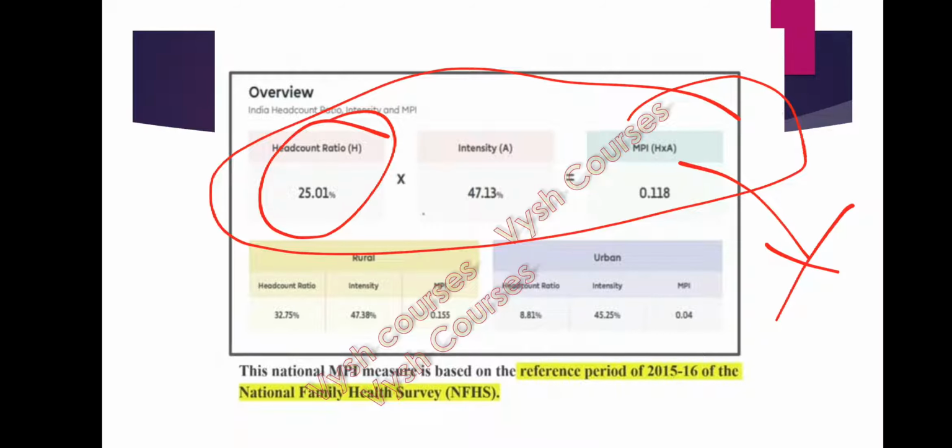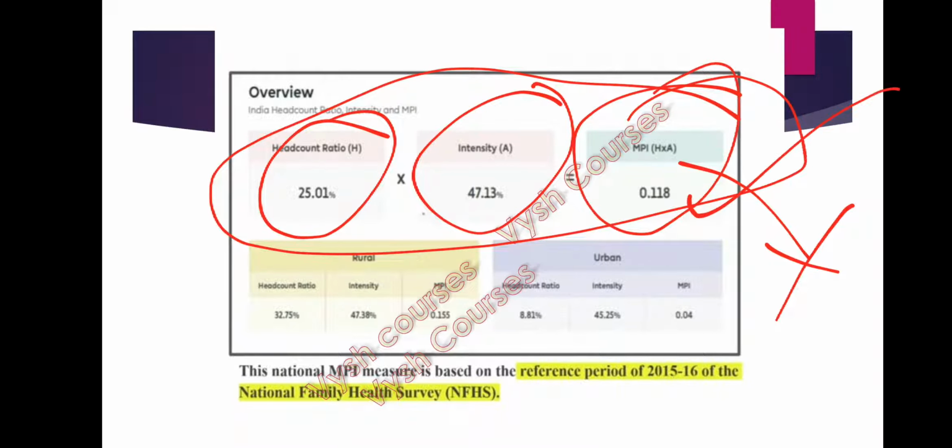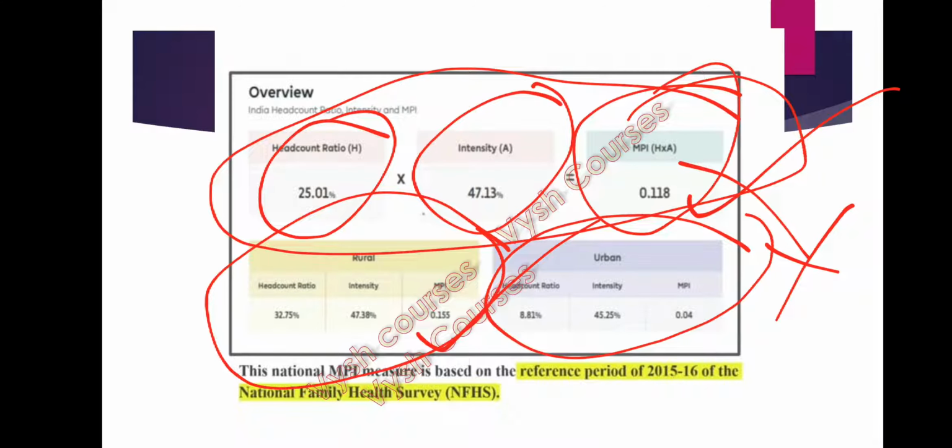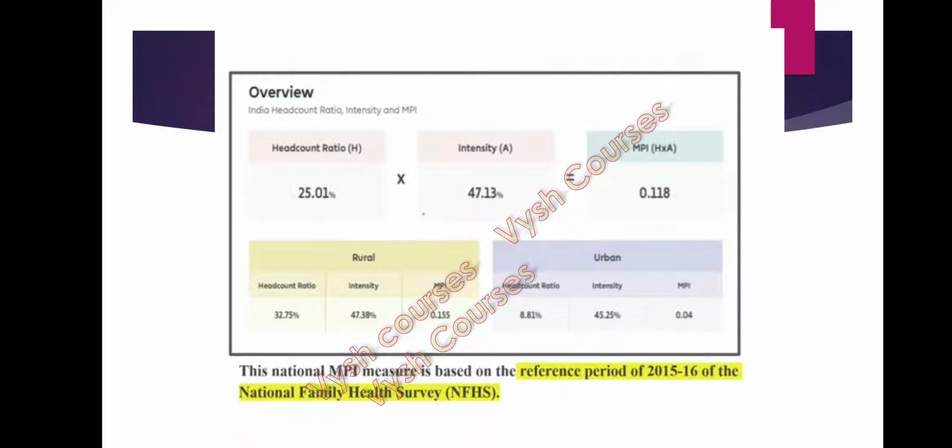Headcount ratio is 25.01, intensity is 47.13, and the MPI is 0.118. In rural areas, MPI is 0.155, in urban areas 0.04. The national MPI measure is based on the 2015-16 NFHS-4 data.